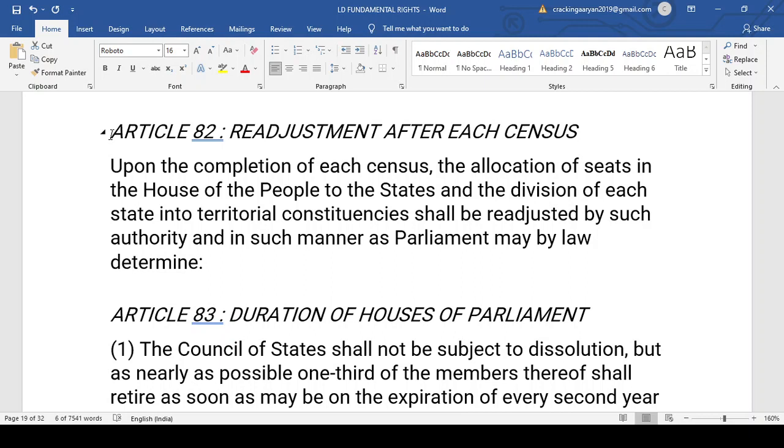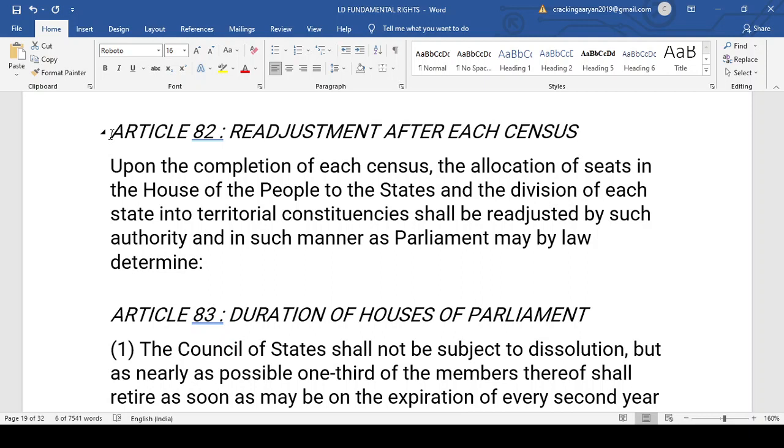Even Asaduddin Owaisi of the AIMIM, and mostly all the opposition, want a caste based census to be done in our country, but the present central government is not ready to accept it. However, this is politics and they need the vote bank, so definitely they will accept. They are under pressure now. So why have I introduced this topic? Because Article 82 deals with readjustment after each census, and here only we will also be discussing the Central Vista.